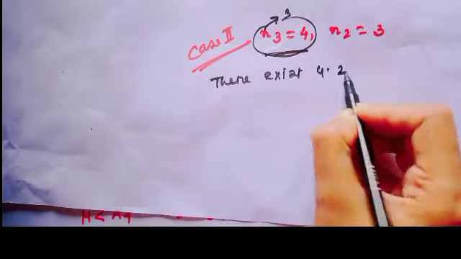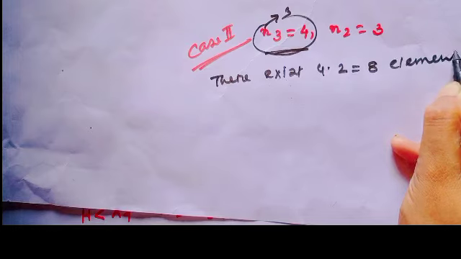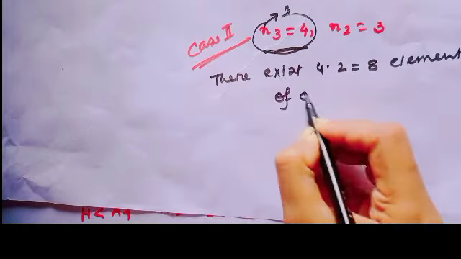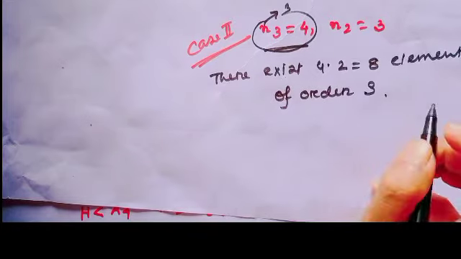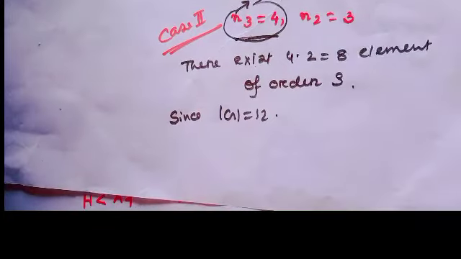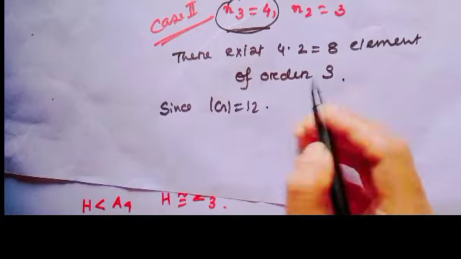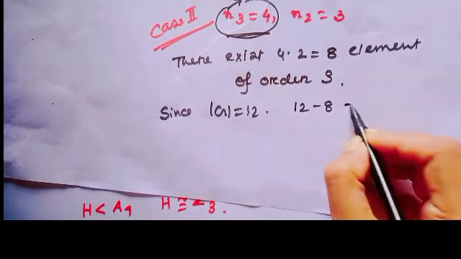So there exist 4 times 2, that means 8 elements of order 3. And since the order of G equals 12, 12 minus 8 equals 4.